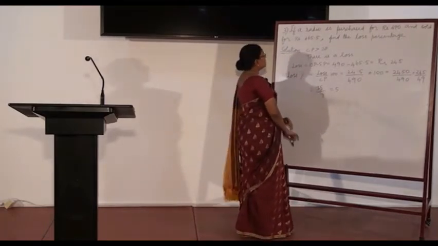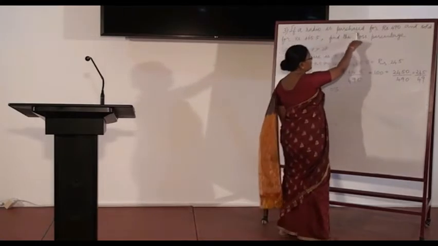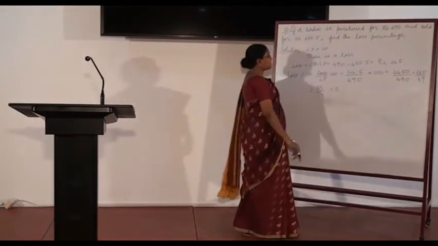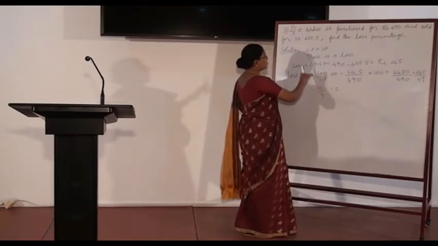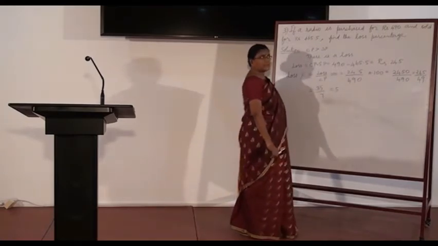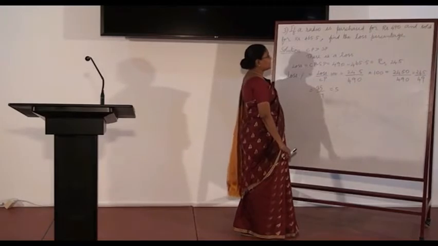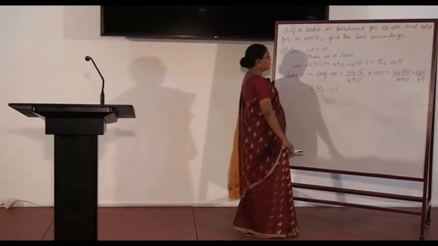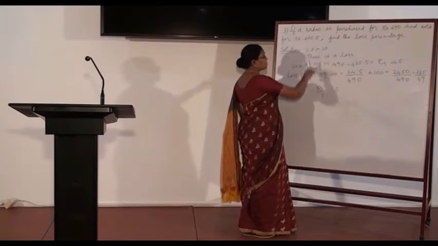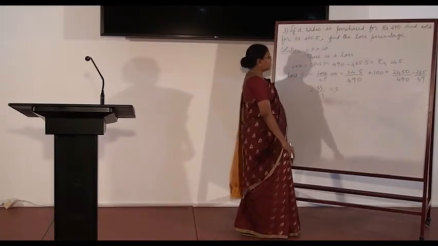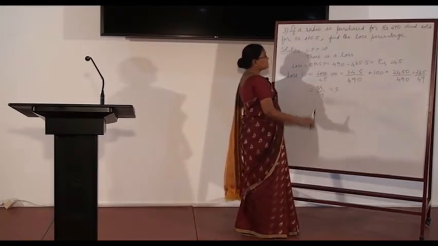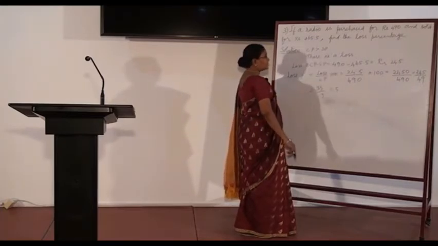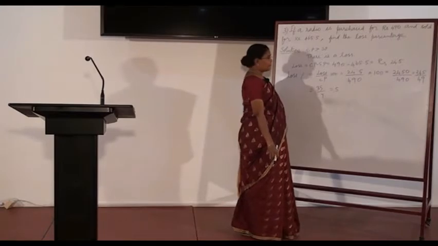In this problem, the radio has been purchased for rupees 490. So the investment amount, that is the cost price, is rupees 490, and it is sold for rupees 465.5, so the selling price is rupees 465.5. Which is more? CP is more. Cost price is more than selling price. Therefore there is a loss.